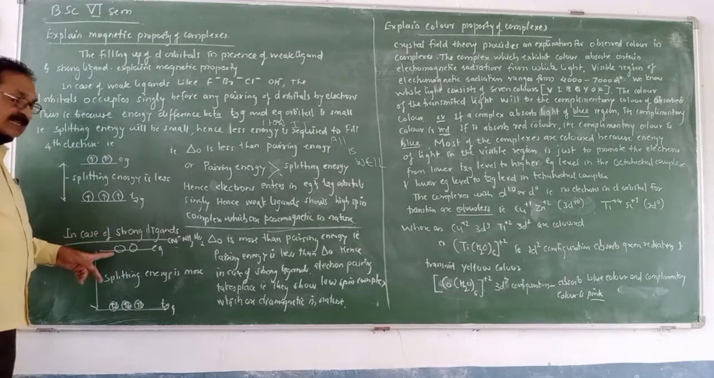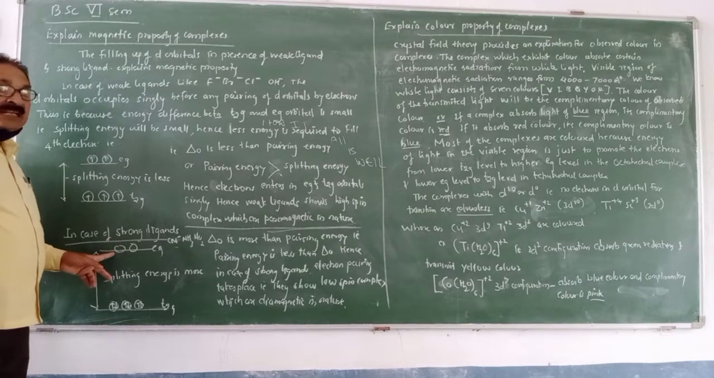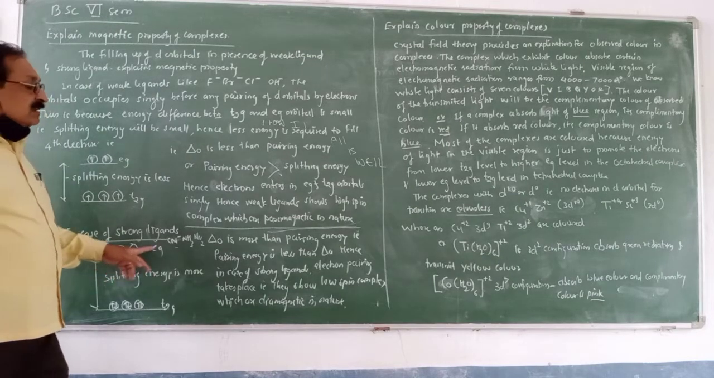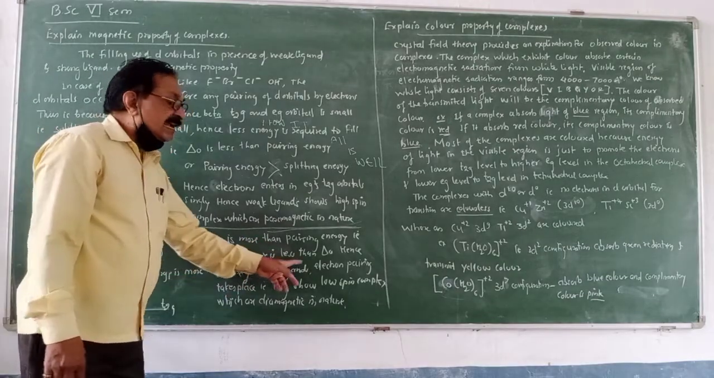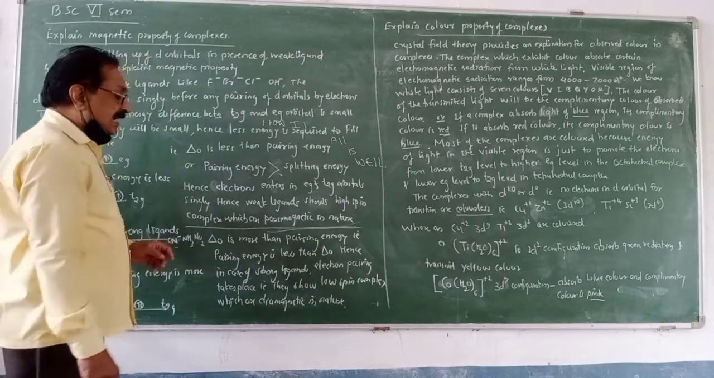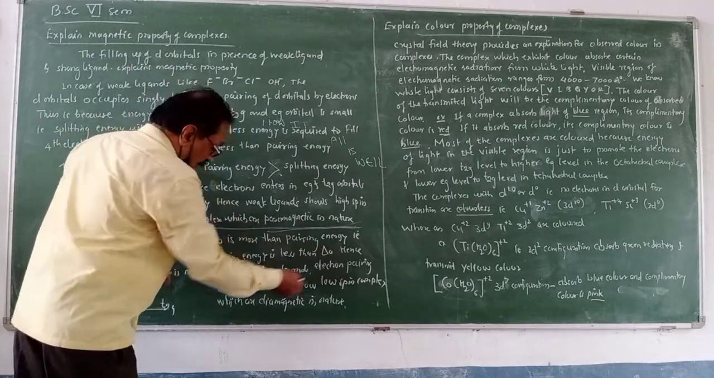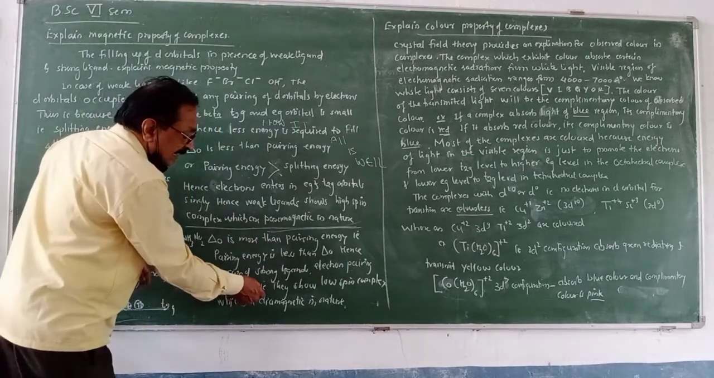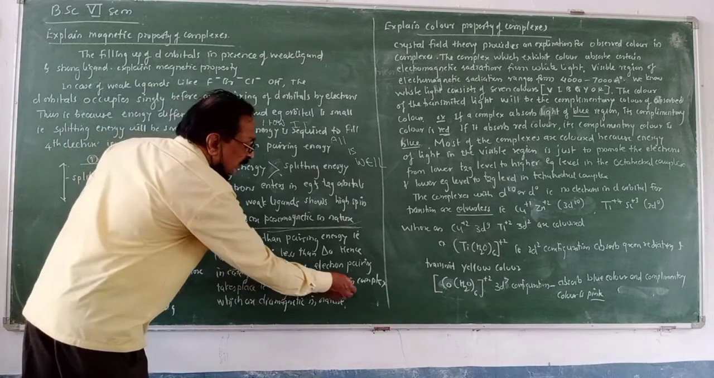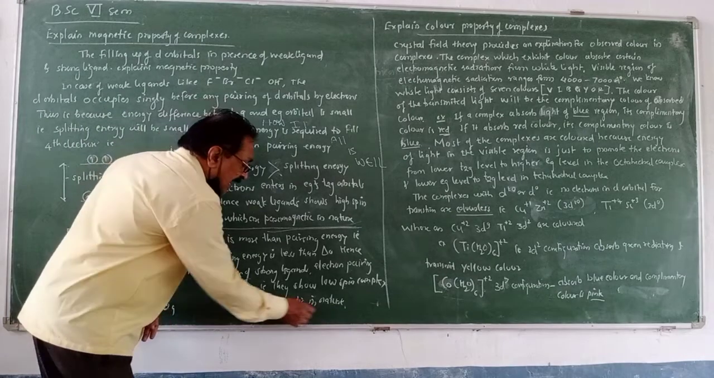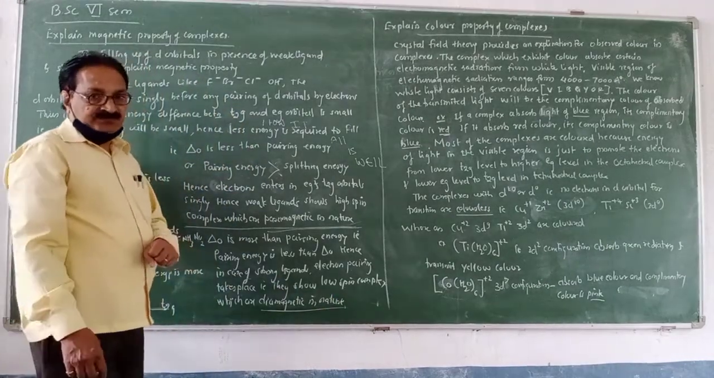Next electron enters the eg orbital. Means in case of strong ligand, the pairing energy is less than the crystal field splitting energy. Hence, in case of strong ligands, electron pairing takes place. That is, they show low spin complexes, and all the low spin complexes are diamagnetic in nature.